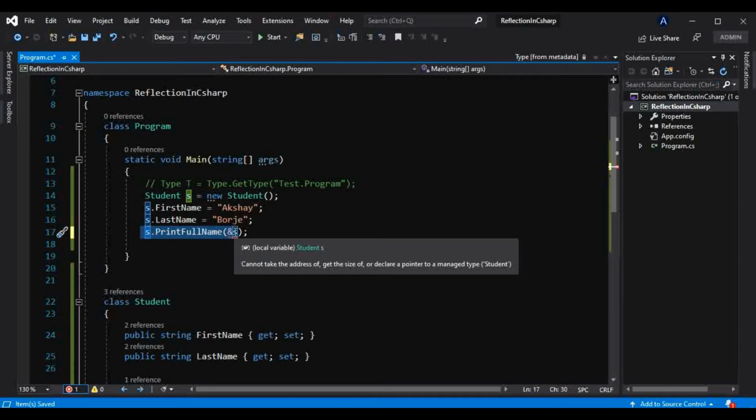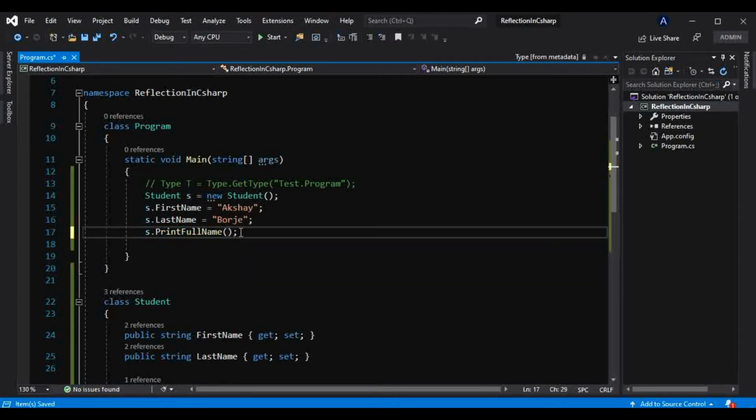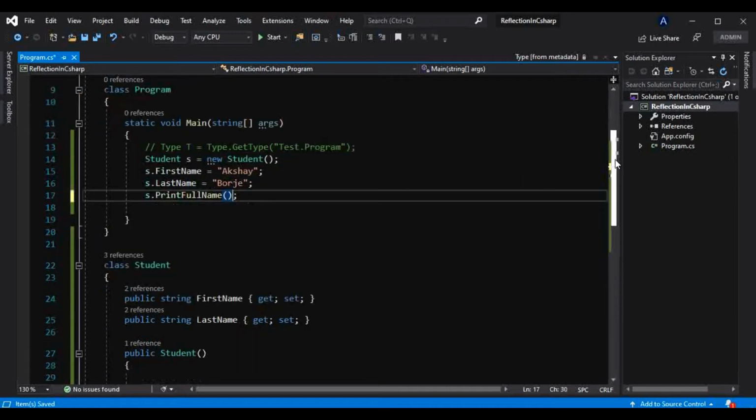For an object, it should be the managed heap. This is an implicit process that we don't have to worry about. The compiler will take care of it, but that's how it happens.